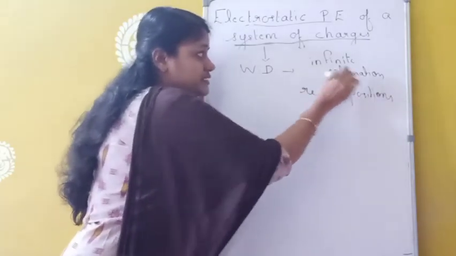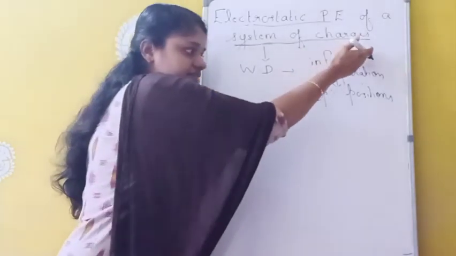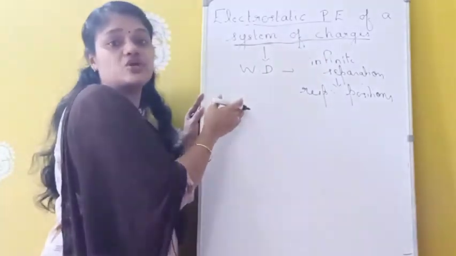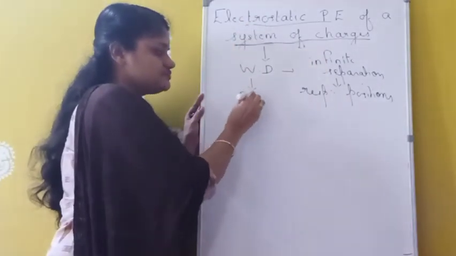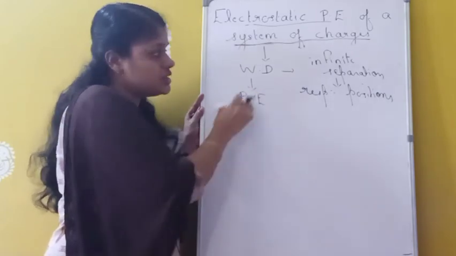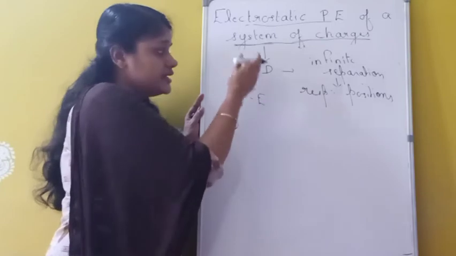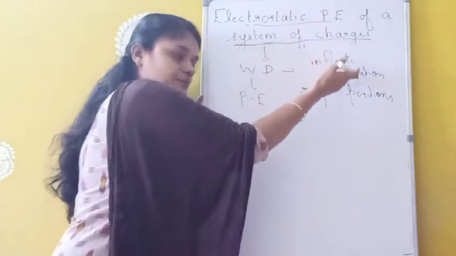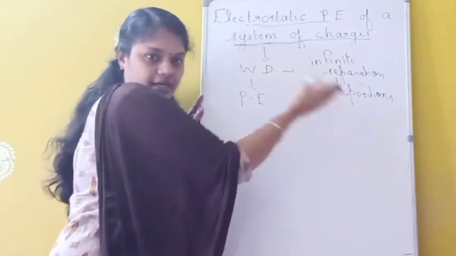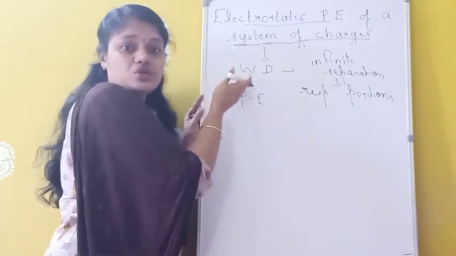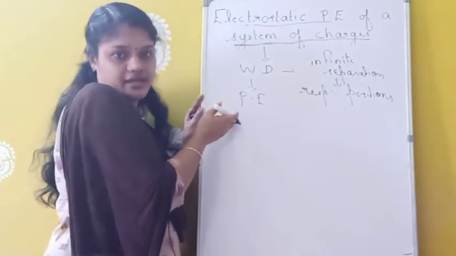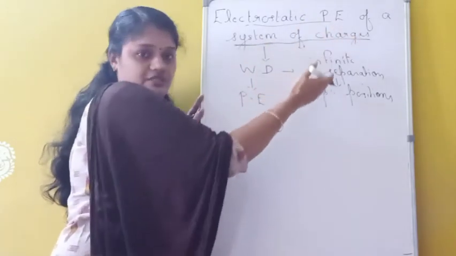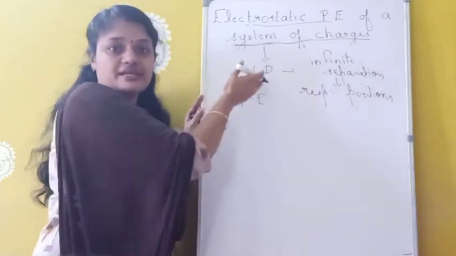In order to bring this system of charges from infinite separation to their respective positions, the work we are doing is equivalent to which one? Electrostatic potential energy. So this electrostatic potential energy of a system of charges is equivalent to the amount of work done in bringing this system of charges from infinite separation to their respective positions.